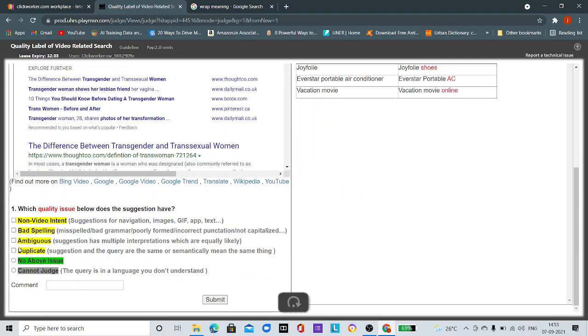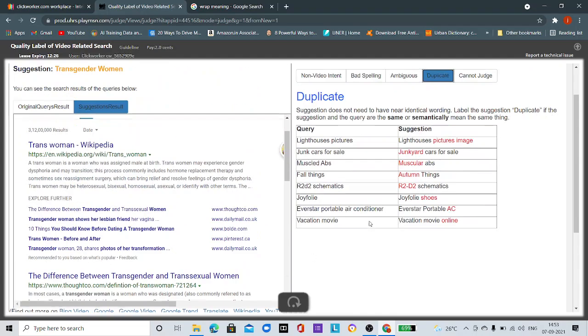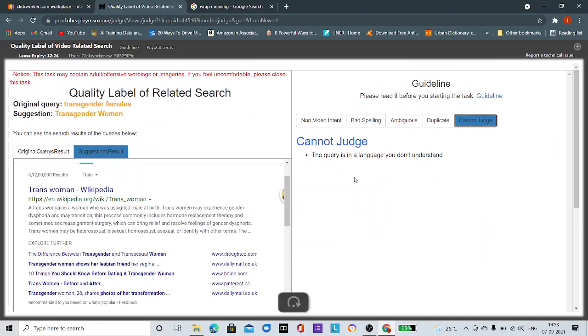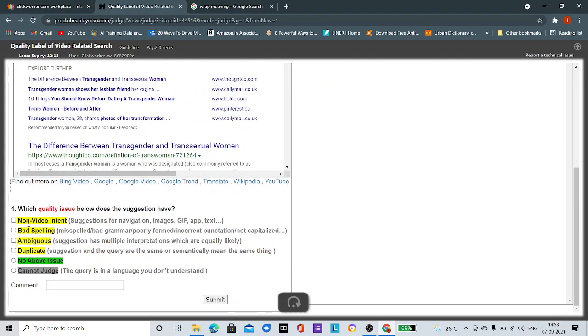So I can click on duplicate and press the submit button. Can't judge means that it is in German or French or not in English, so we can't judge, right? And if we don't find any problem like non-video intent or bad spelling or ambiguous or duplicate, then we can choose no above issues.